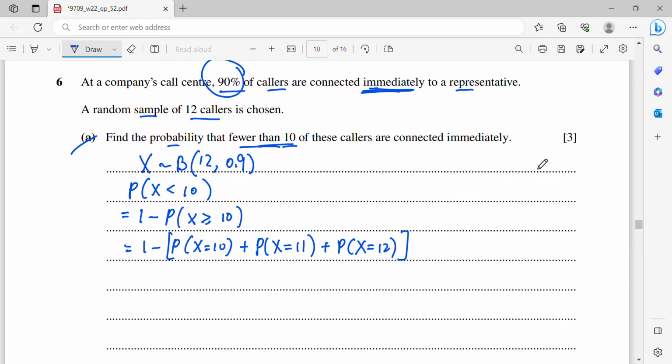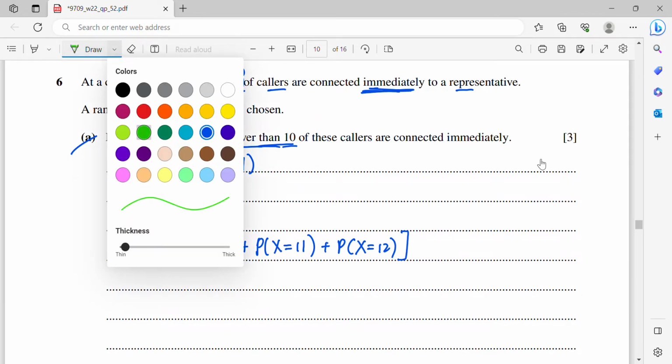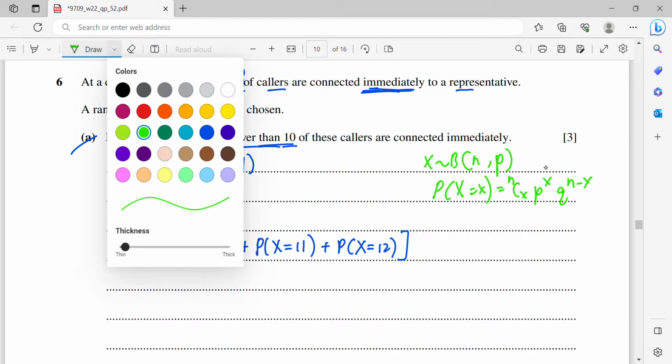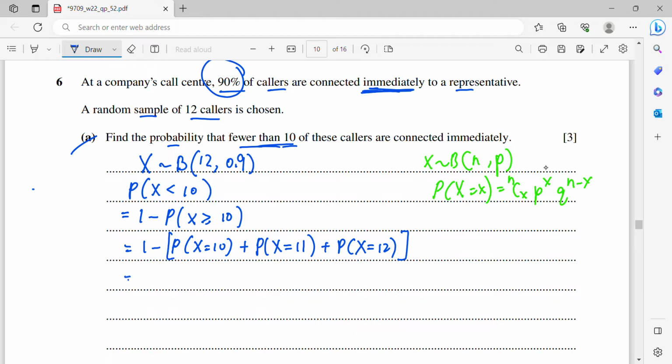Okay, then the binomial distribution formula is P(X = x) = nCx p^x q^(n−x). So I'm going to apply this formula. So it will be 1 minus, my n is 12, so 12C10.